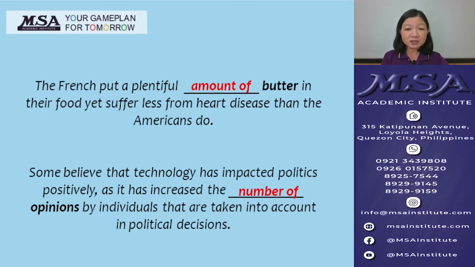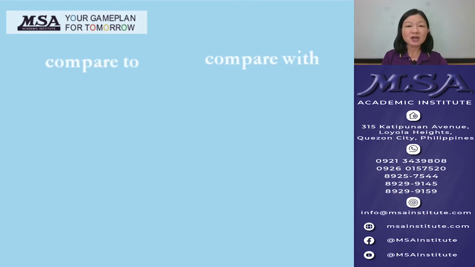Some believe that technology has impacted politics positively as it has increased the number of opinions by individuals that are taken into account in political decisions. In this sentence, we use number of because opinions in this sentence are various opinions by individuals which can be counted. Third on our list are compare to and compare with.